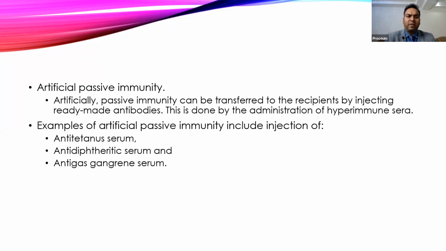Then we come to the example of artificial passive immunity, that is given as hyperimmune antiserum and all those things. These are examples of passive immunity.